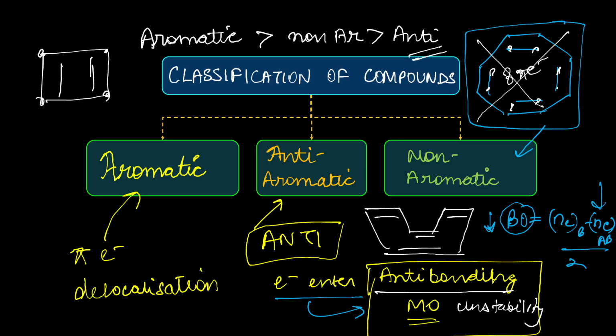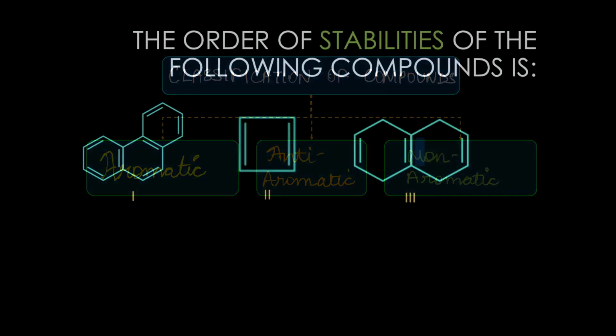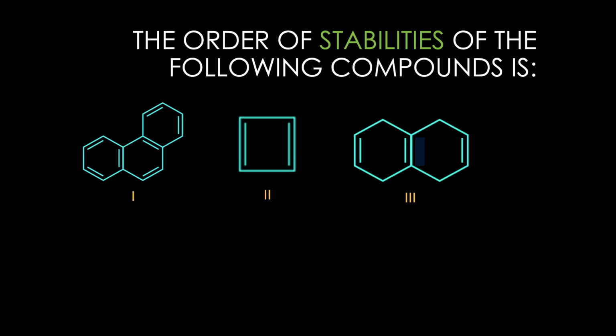So here is a question waiting for you. Let's see if you can do it. What do you have to tell? The order of stabilities of the following compounds. First things first. Are you able to decode what this first compound is? This looks like benzene, benzene and benzene. Well, this is the famous example of aromatic compounds, aromatic systems.